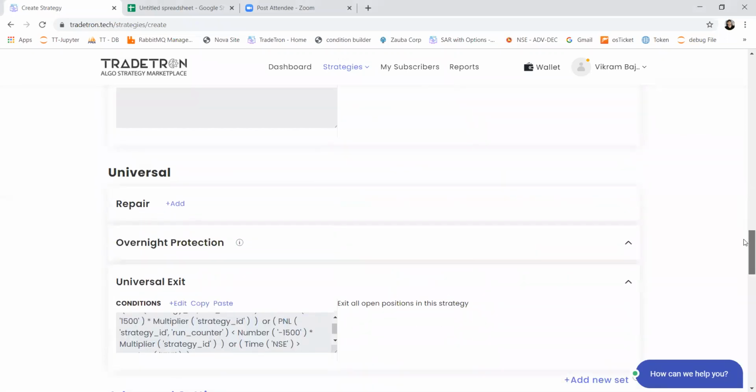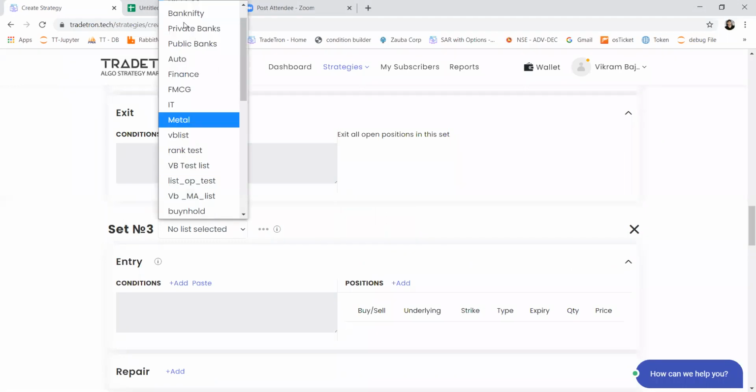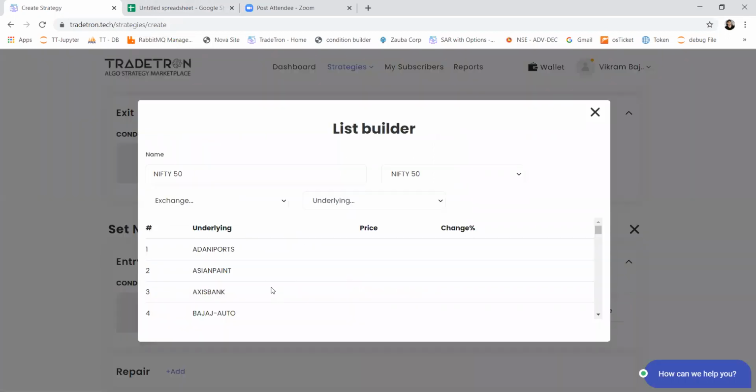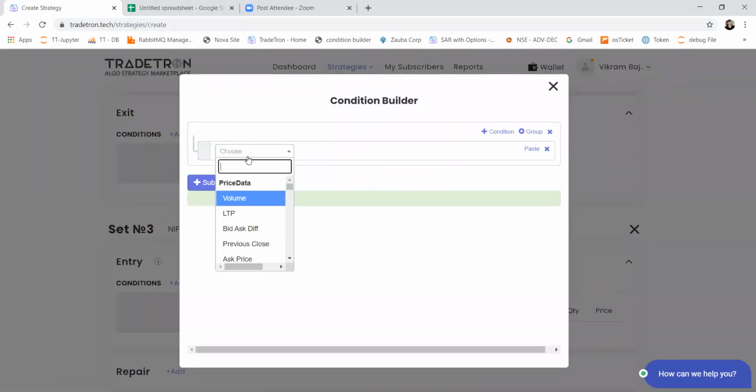So I'll add one more set here, which will be our set number 3. Let's say I select Nifty 50 as the stock list, which has these stocks, and I only want to trade the stocks whose today's open price is at least 2% above the previous day's close.